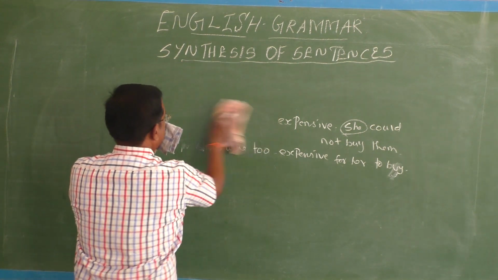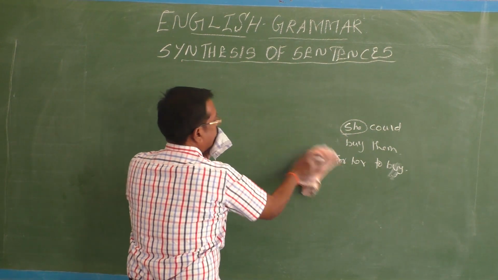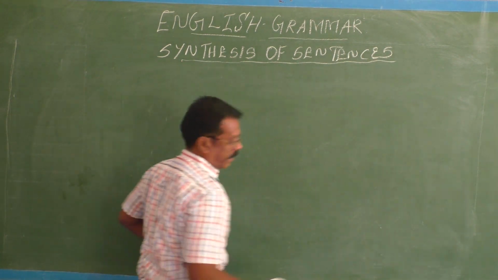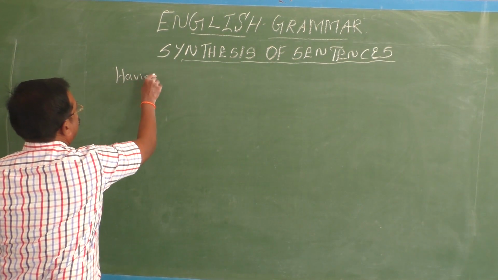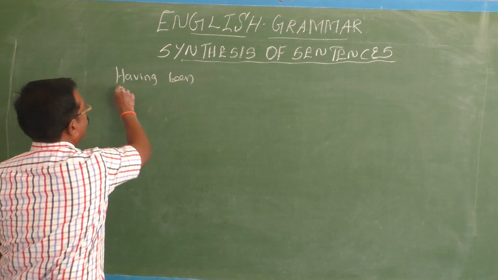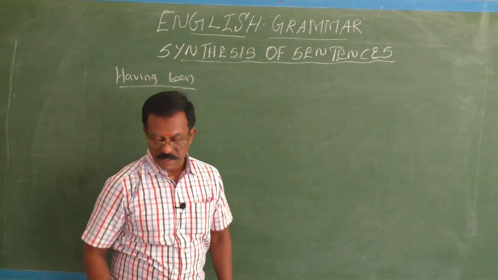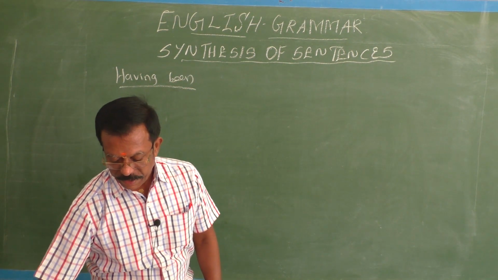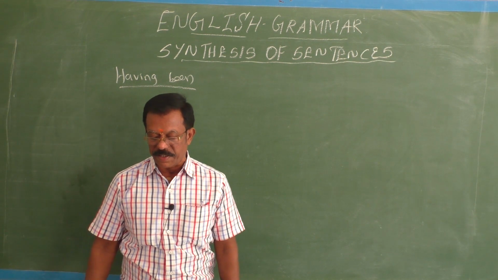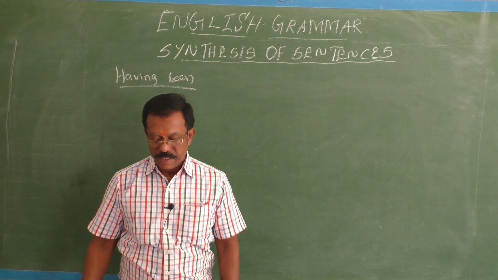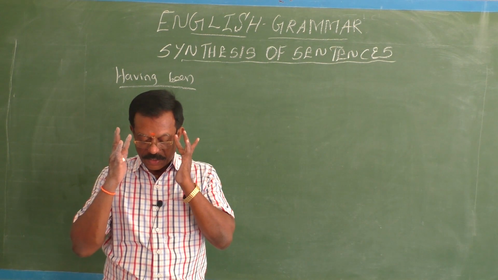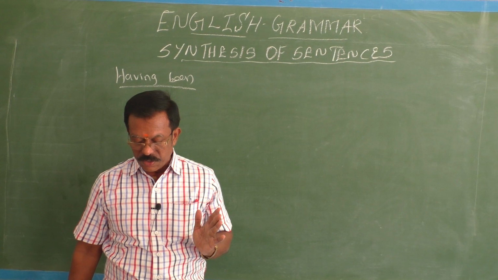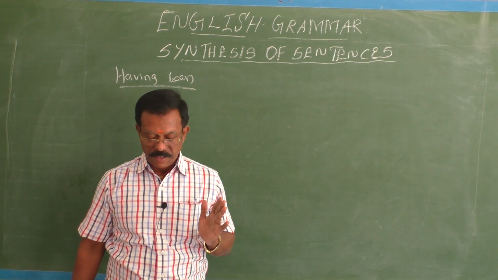How can you synthesize the given sentences by using having been? Another structure, having been. So using this having been, you can synthesize. See how we can combine two sentences into simple sentences using having been. Salini was advised to take rest. She excused herself from dance practice.